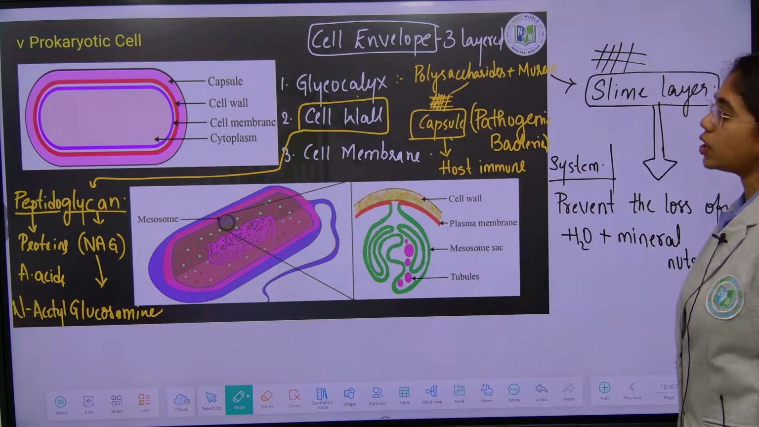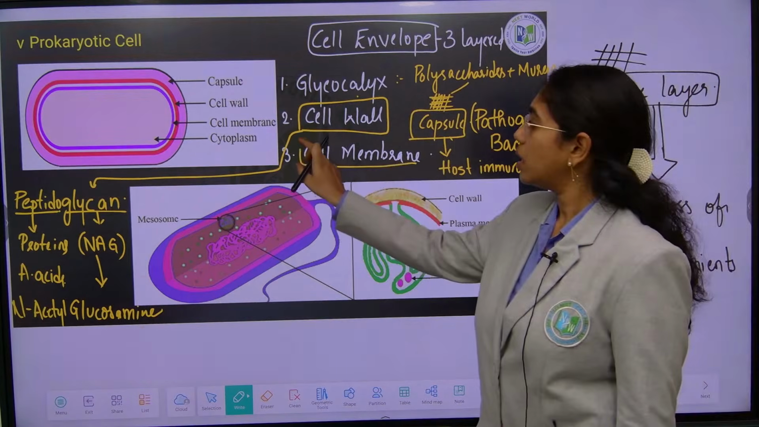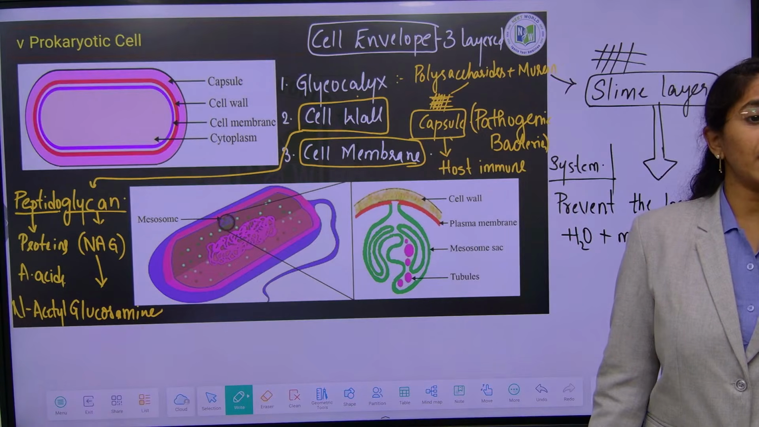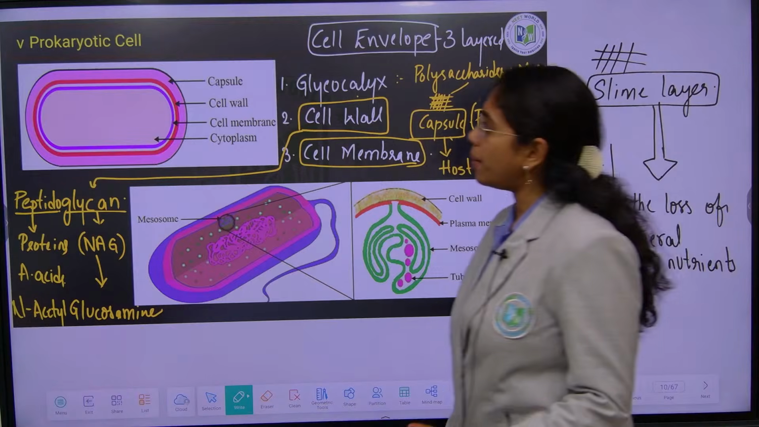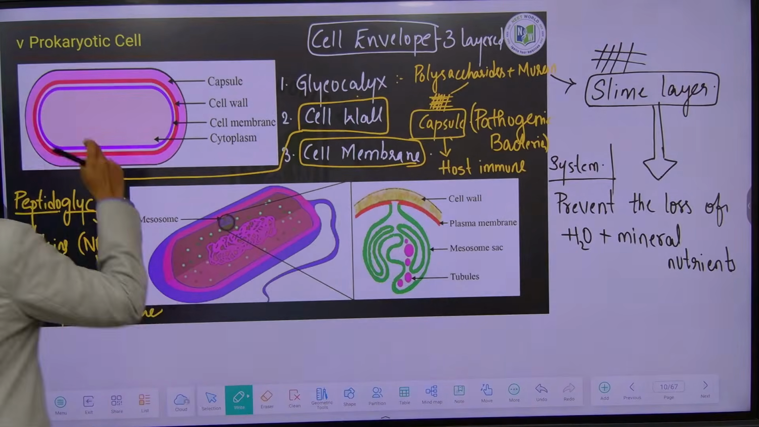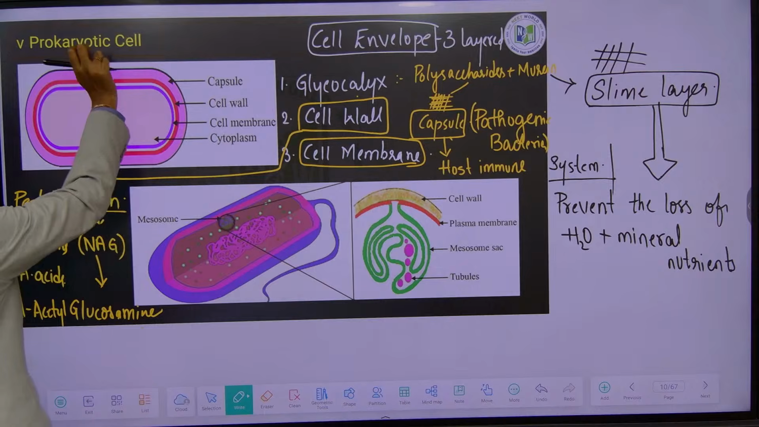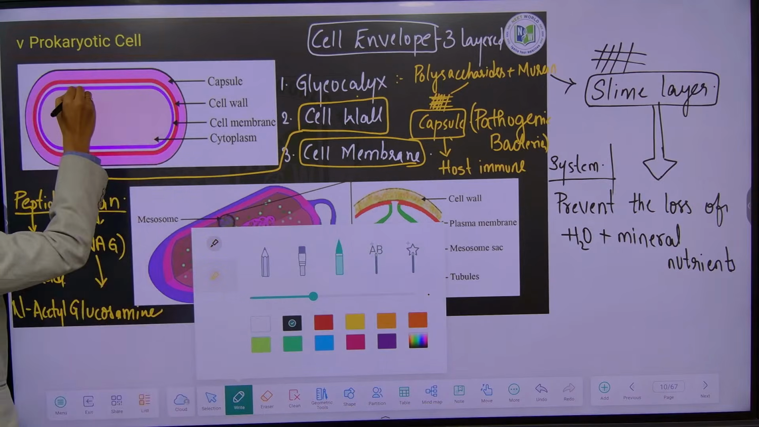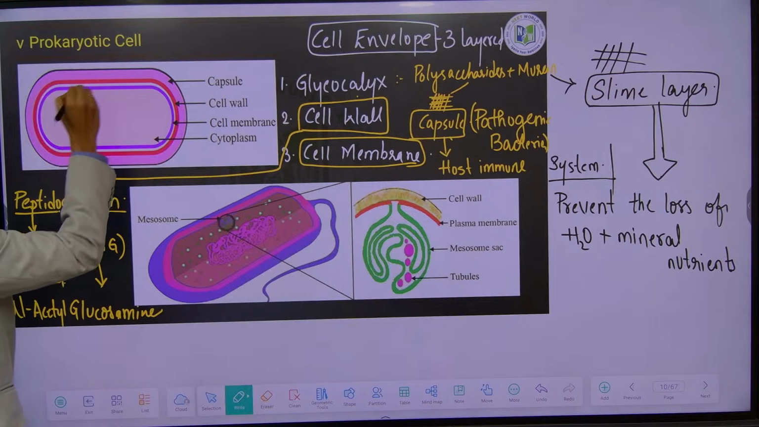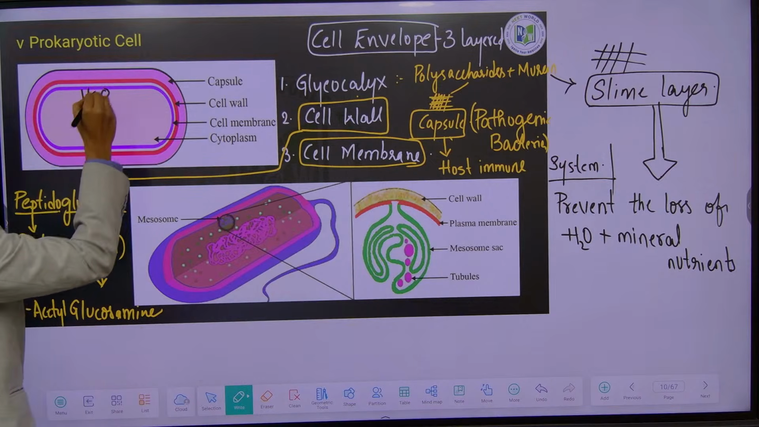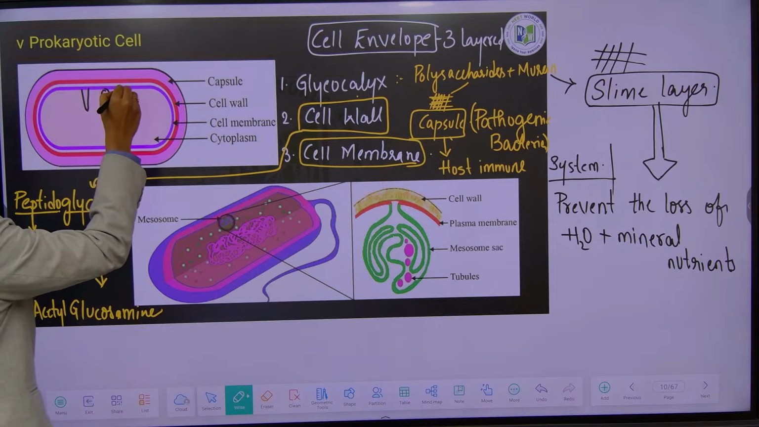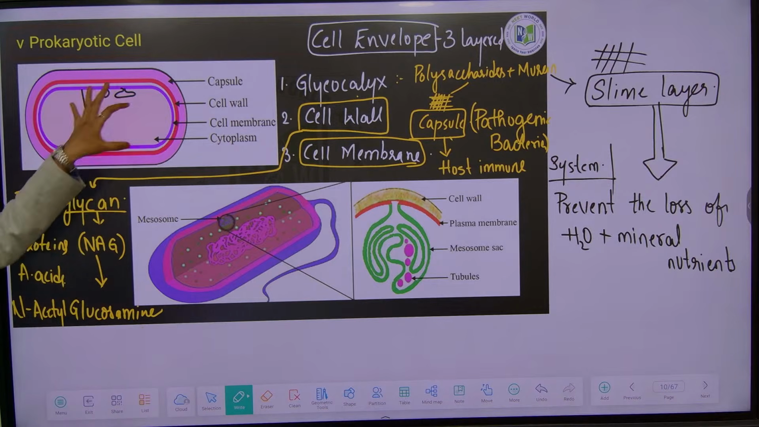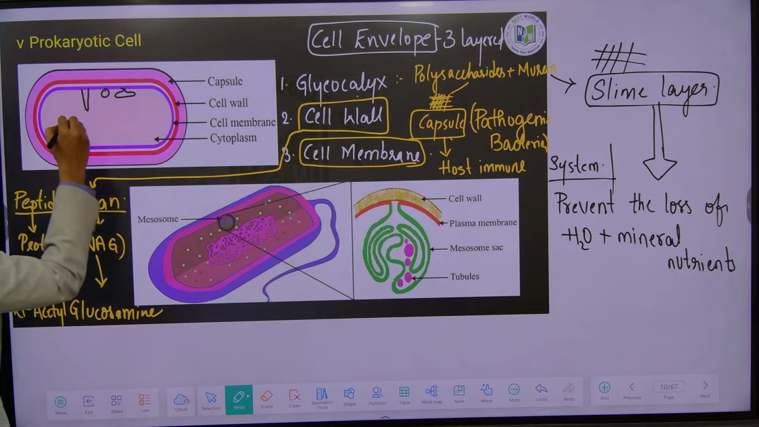And then next is the cell membrane, or plasma membrane, in the prokaryotic cell. This will have many invaginations, the invaginations of the cell membrane towards the cytoplasm. Those invaginations can be in the form of tubules, vesicles, or cisternae, lamellar. Any of these invaginations towards the cytoplasm are known as mesosomes.